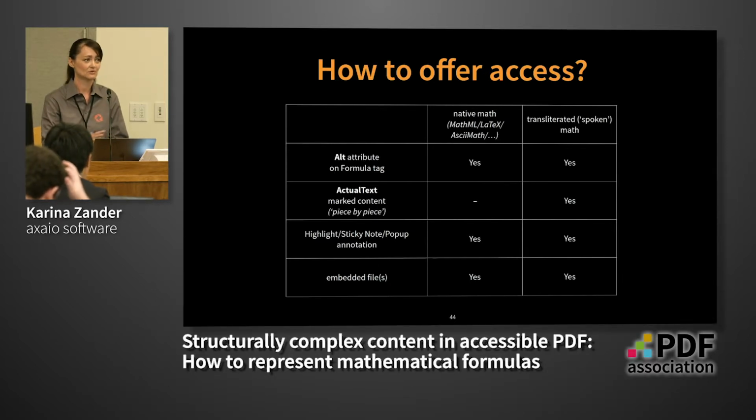So as said, for some this will be fine. For another, I don't know, a pupil or a reader of a newspaper, this would mean a catastrophe, yes. A further option would be to insert actual text for each sign of a mathematical formula. The advantage here would be that you could decide to hear each piece, each sign, at a special position of the formula. With the alt attribute, you can only let it read everything or nothing.